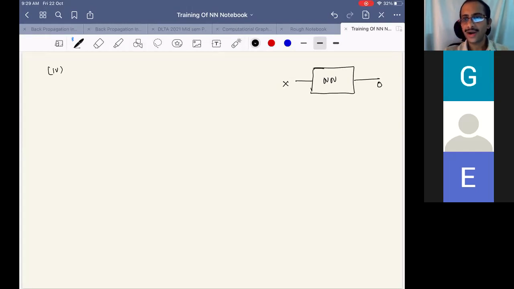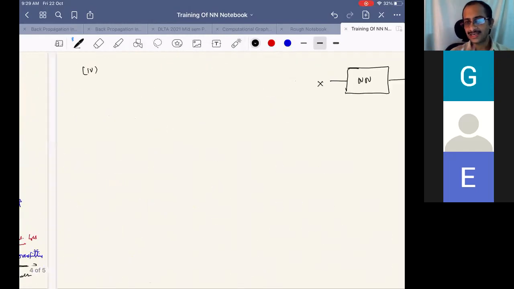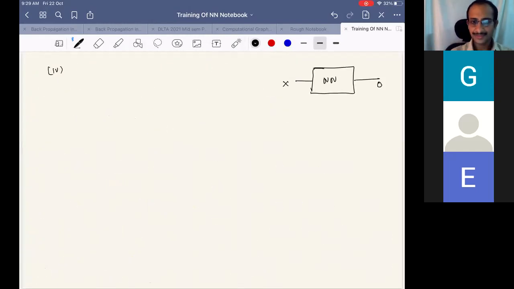Yeah, we need to train the neural network, but are there any other things to fix or decide before we go for full training? Optimization, sir. What optimization? Stochastic gradient descent, SGD. So what optimization function should we use? We need to decide that, fine.